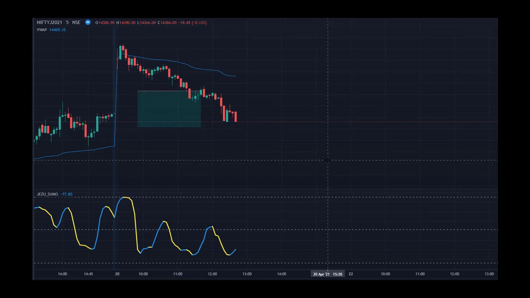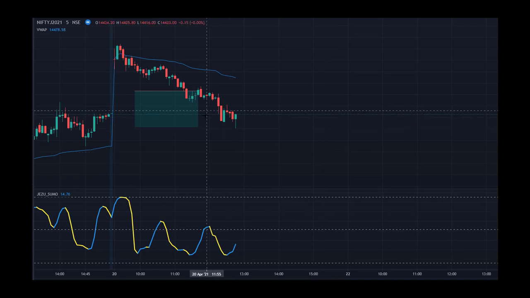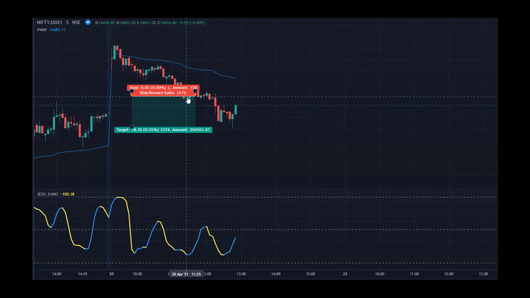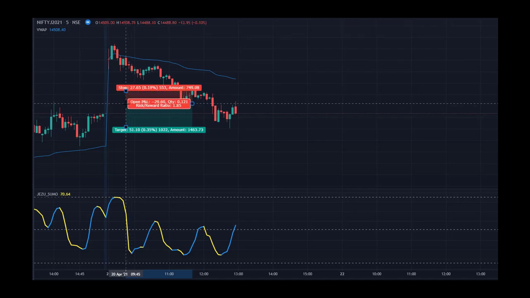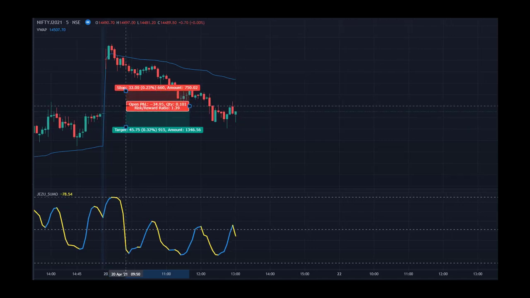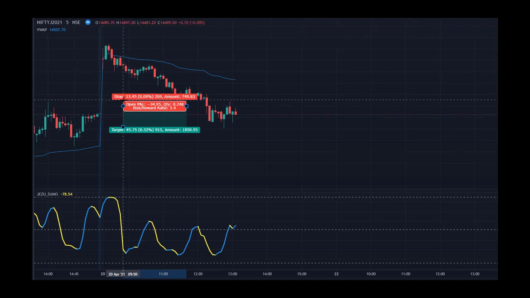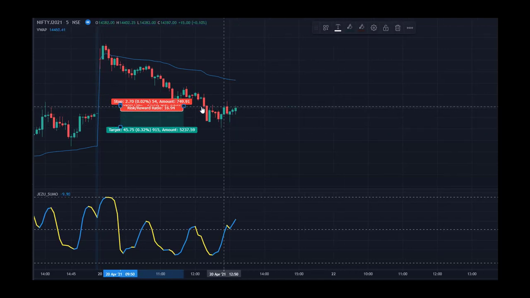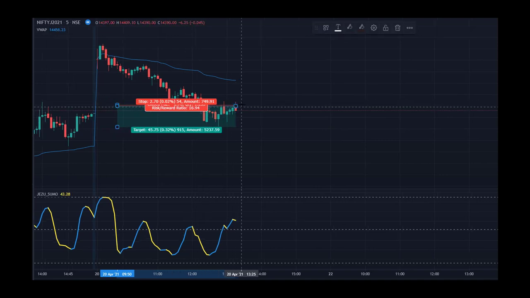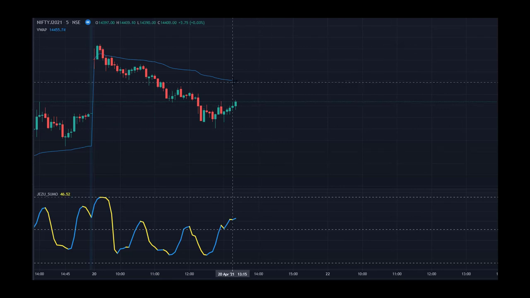We haven't seen any bullish entry as of now, but the market is somewhat sideways, so I'll tighten my stop loss to the nearest peak, just to be on the safer side. Let's see if it hits or if it goes down. Okay, as you can see, it has hit my stop loss, so I'll exit my bearish trade here.